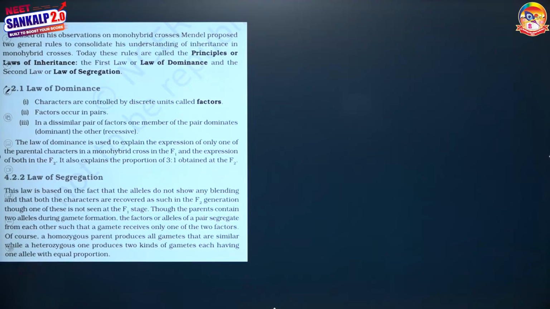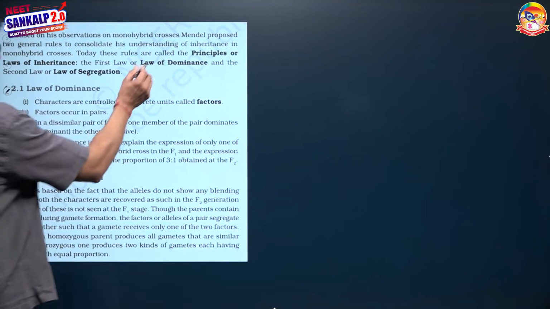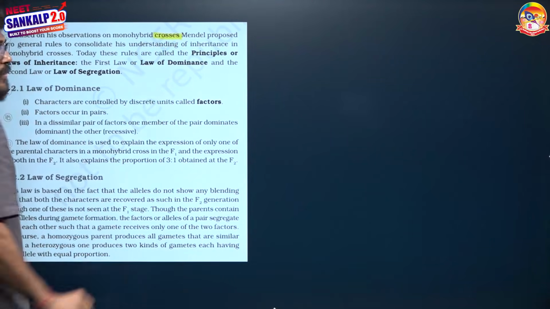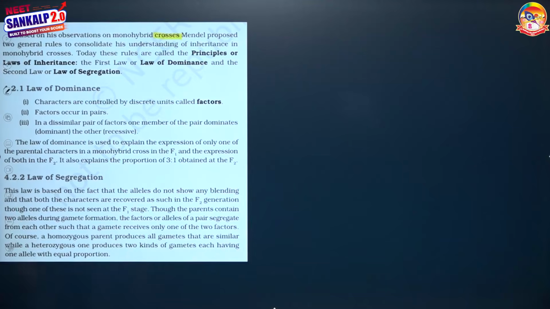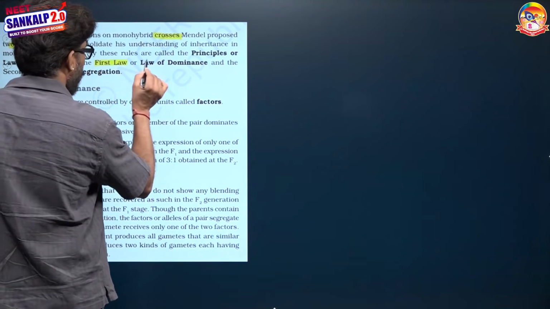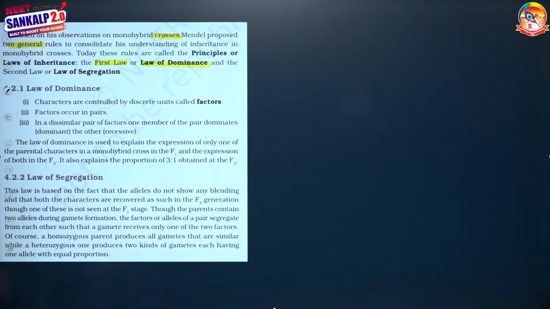Based on the observations on monohybrid crosses, as I said already that he did experiments on all 7 characters, Mendel proposed two general rules to consolidate his understanding of inheritance in monohybrid crosses. Today these rules are called principles of inheritance. The first law of inheritance is popularly known as the law of dominance, and the second law of inheritance is popularly known as the law of segregation.